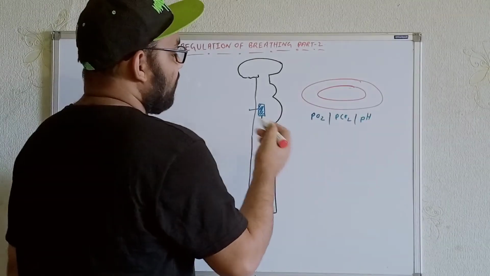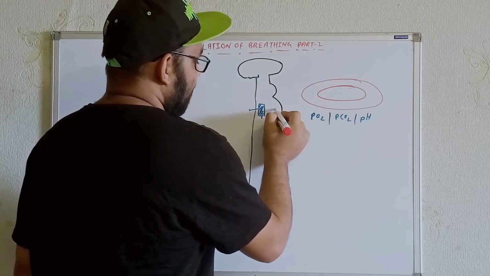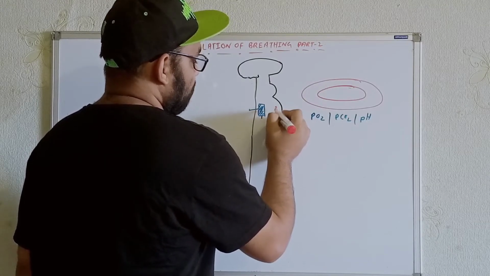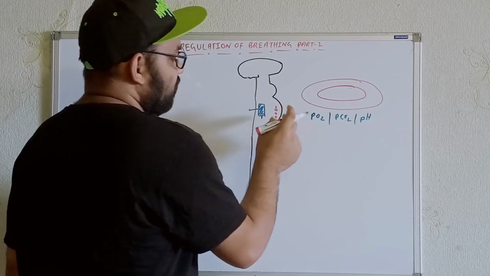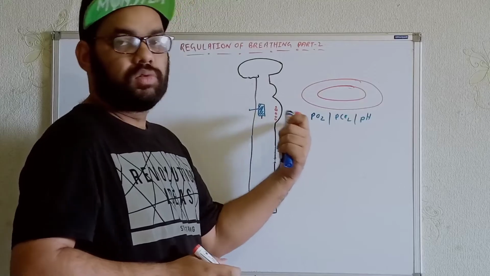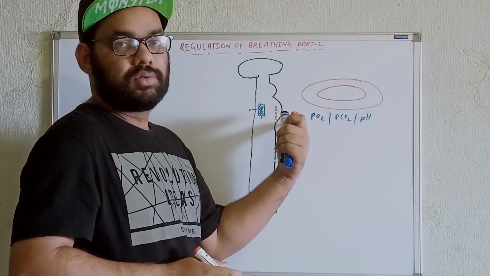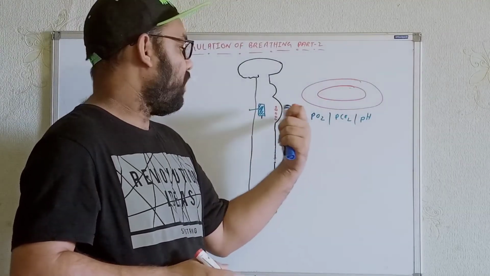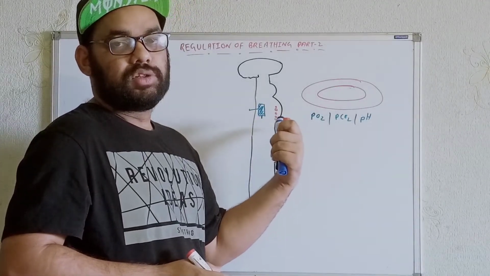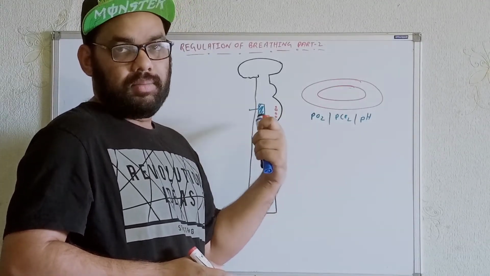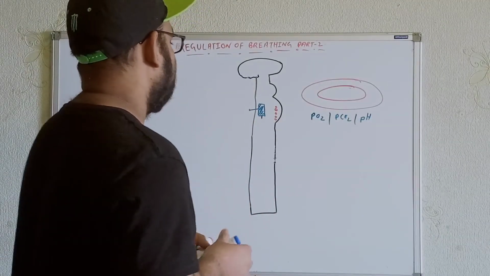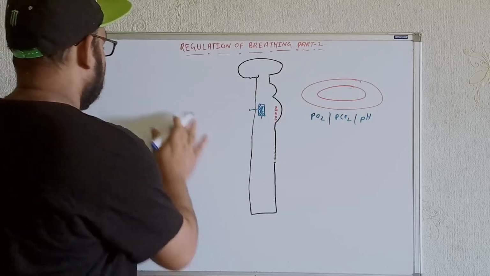So we will see the chemoreceptors in the anterolateral side, where we get some groups of neurons. These are known as the chemoreceptors. These chemoreceptors are present just 1 to 2 millimeters away from the ventral part of the medulla. So 1 to 2 millimeters away from the ventral part of the medulla, these chemoreceptors are present within the medulla oblongata. Let me show you the diagram more clearly, so let's draw the medulla part over here.